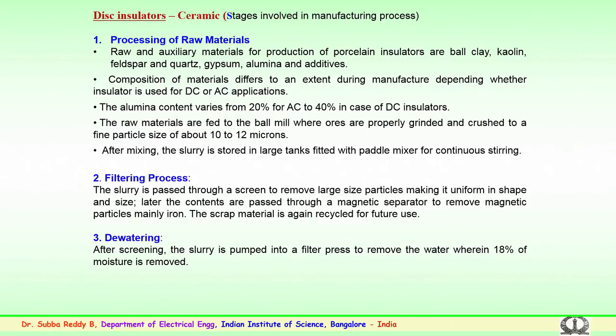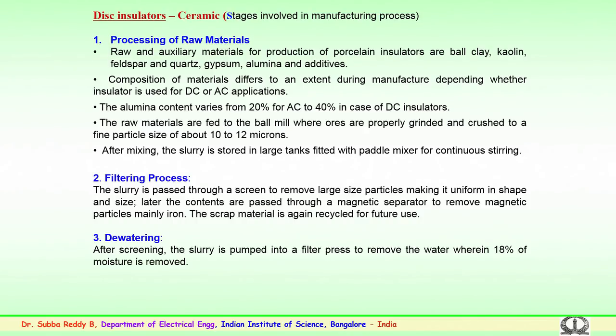The composition of these materials could differ to an extent. This has to be noted during manufacturing, depending upon whether the insulator is for DC or AC applications. It is not that the same insulators used for AC could be used for DC.